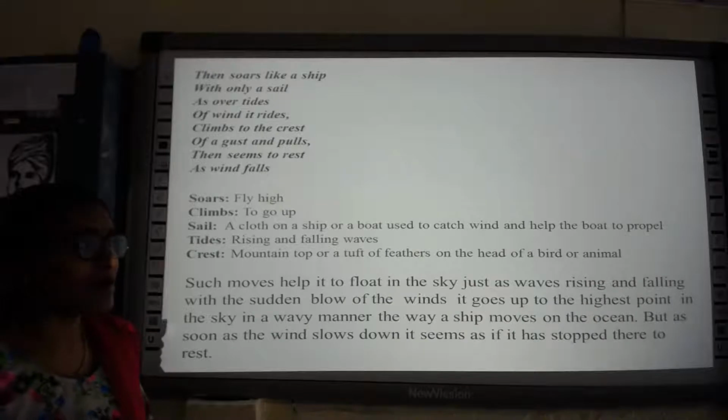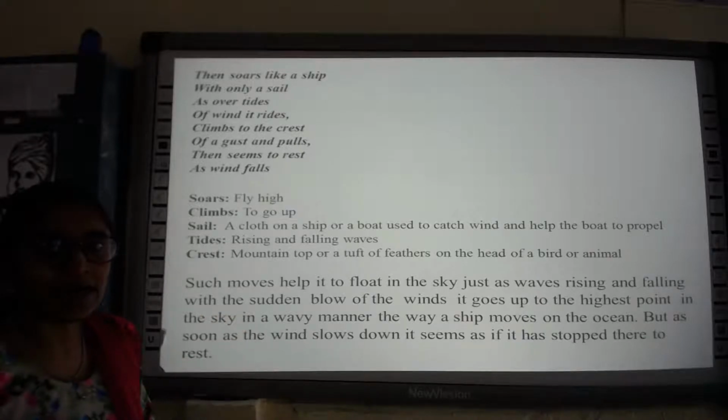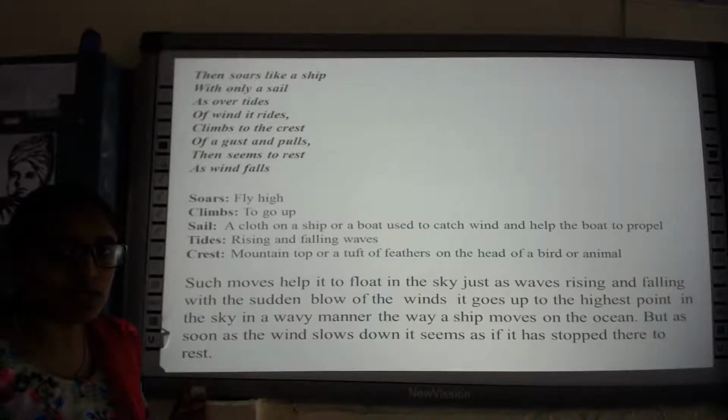Okay, and as furious as a lion. So here also there is a comparison. So that shows the use of the figure of speech called simile. Okay, is it clear? Yeah.